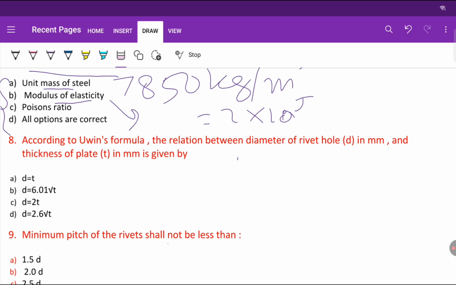So the next question is, according to Unwin's formula, the relation between the diameter of rivet hole, given in mm, and the thickness of plate, given in mm, is given by.